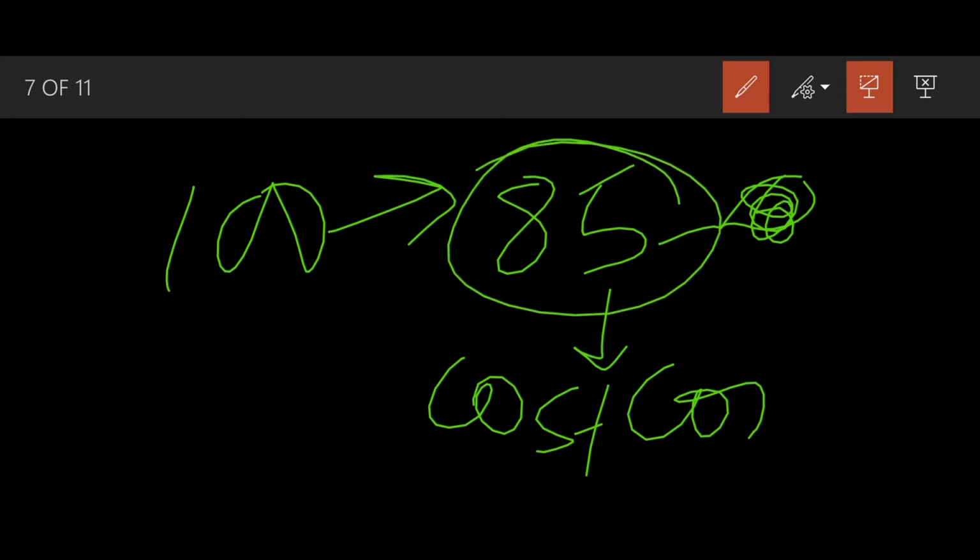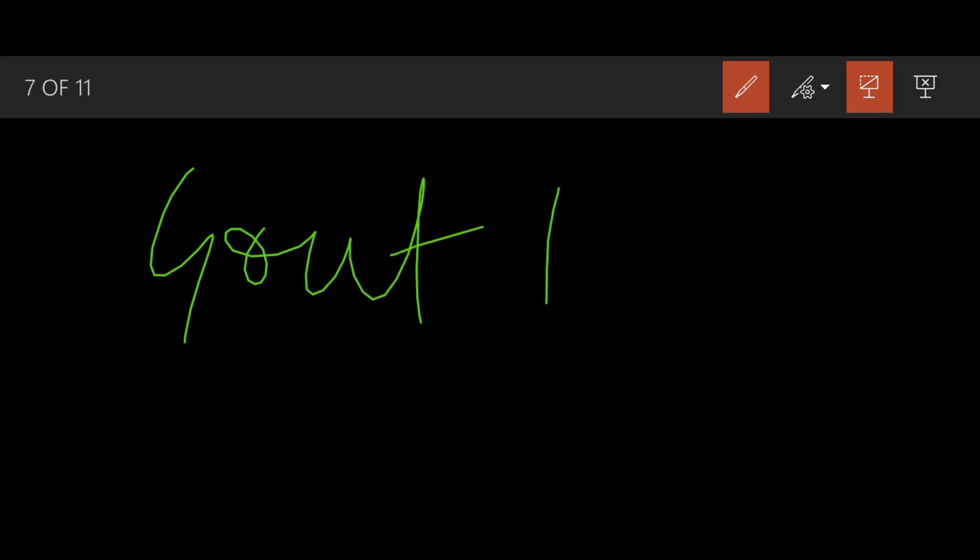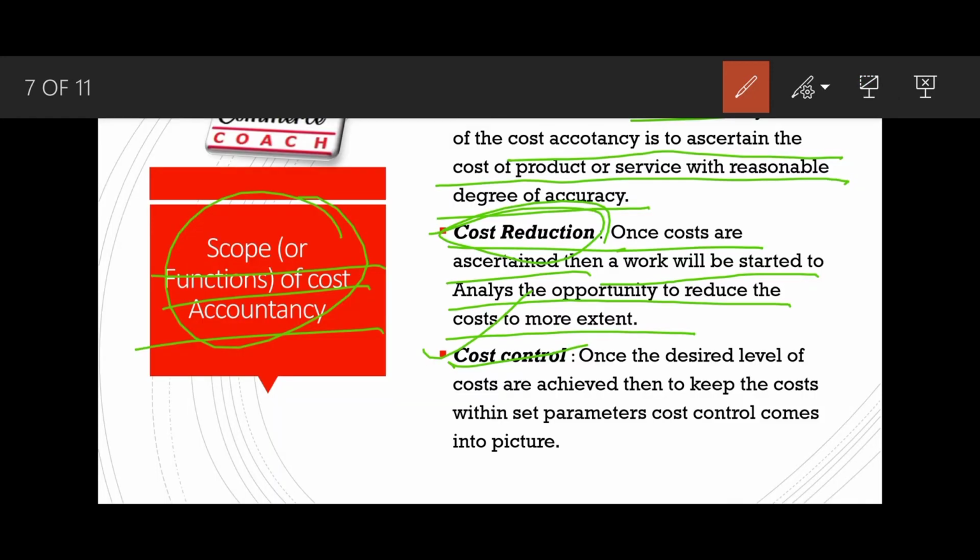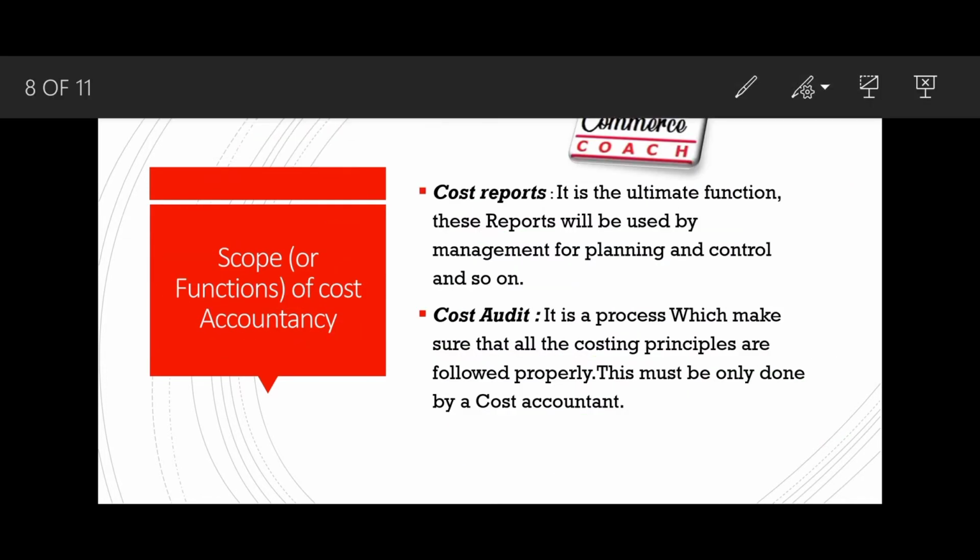You have to keep an eye on the factors that can increase the cost, such as government policy. If you see that government policy might change from the next financial year, you have to make such an estimate from the very beginning. Once the desired level of costs is achieved, then to keep the cost within the set parameter, cost control comes into the picture.